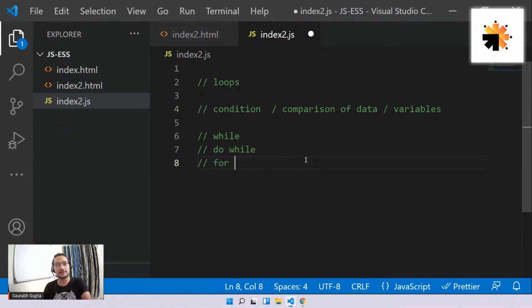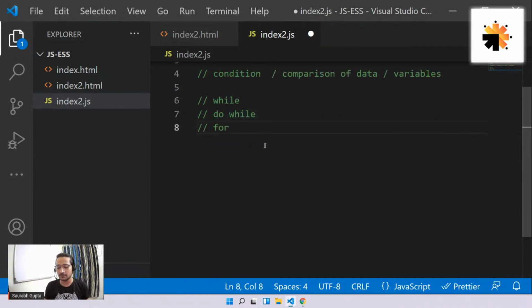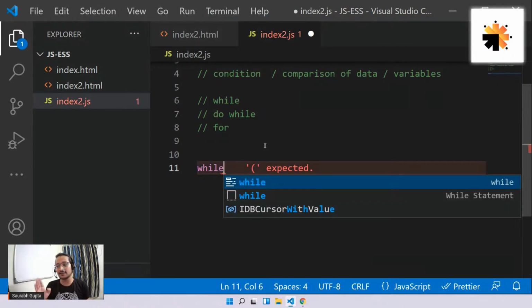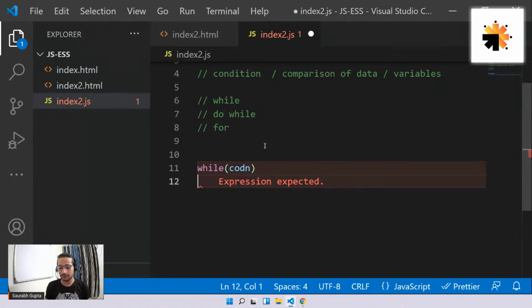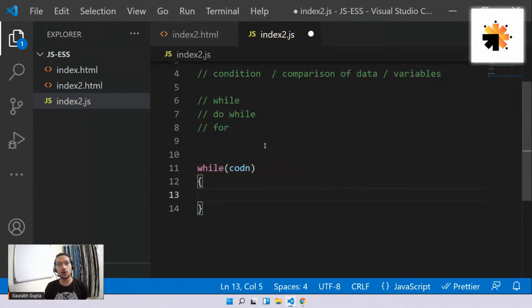There are some little differences, and we'll talk about all of them. Okay, so let's start with the first one, that is while. Again, let's write while. The syntax is while. In brackets, you'll have your condition, and after that, the code.